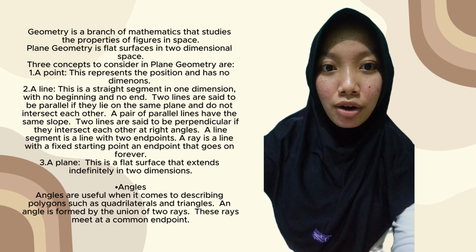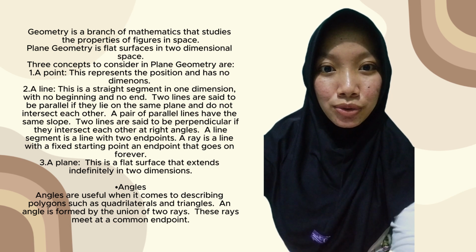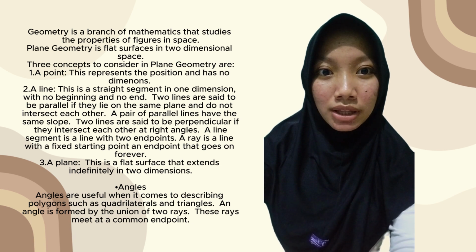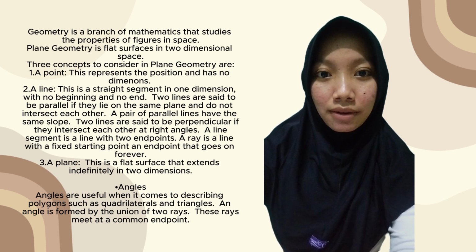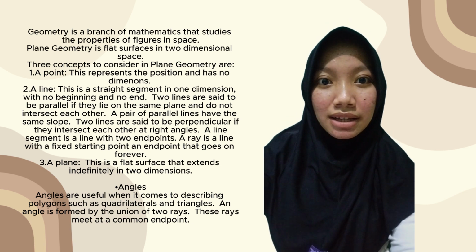A pair of parallel lines have the same slope. Two lines are said to be perpendicular if they intersect each other at a right angle. A line segment is a line with two endpoints.